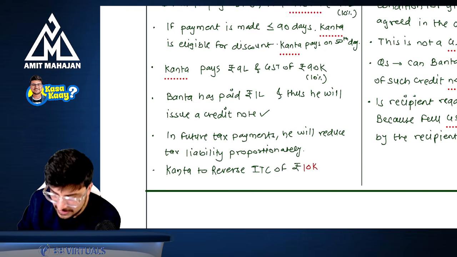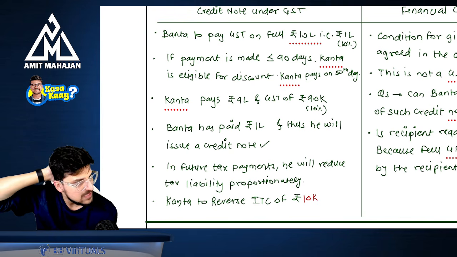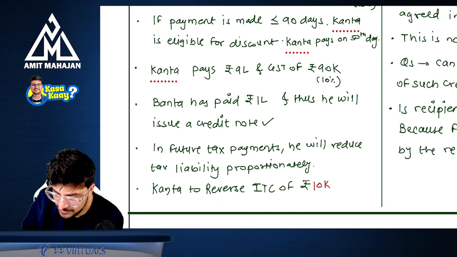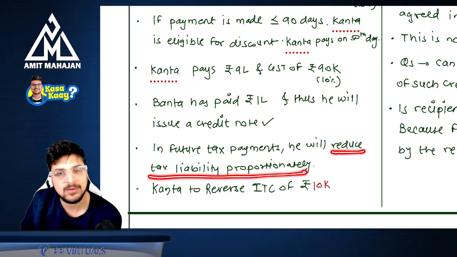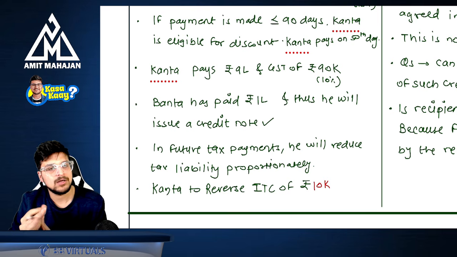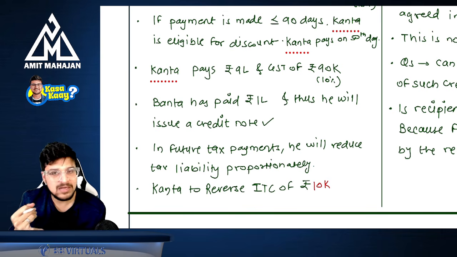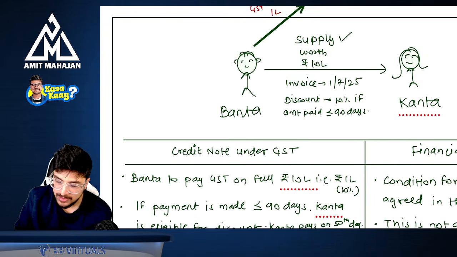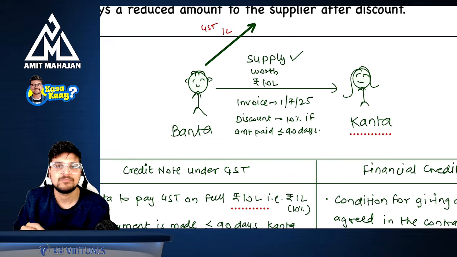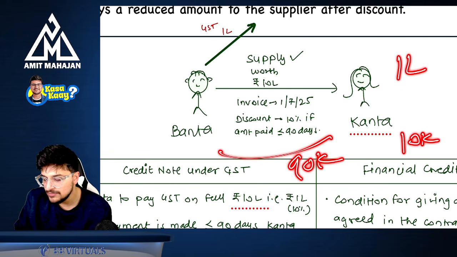Now the point is, if you read the credit note points, the tax invoice and everything in the chapter, you will understand one thing. In that credit note chapter, they have mentioned when the supplier will be able to reduce the tax liability proportionately. Three conditions. Number one, this discount must be linked to the invoice. Number two, this was agreed earlier, at the time of entering into the agreement only. And the third point is that the proportionate ITC should be reversed by Kanta. Now you know which ITC it is. She had got 1 lakh. She has paid only 90,000. So the proportionate ITC of 10,000, she should reverse it.